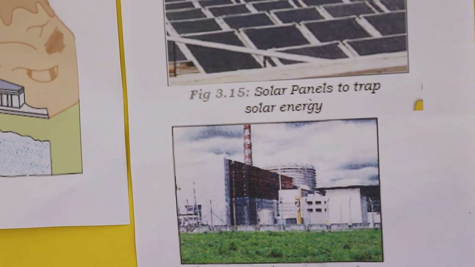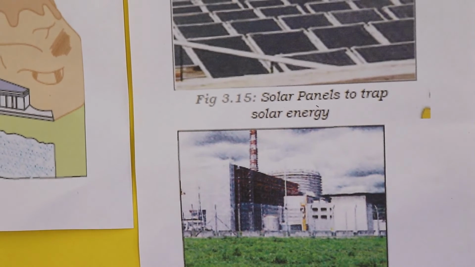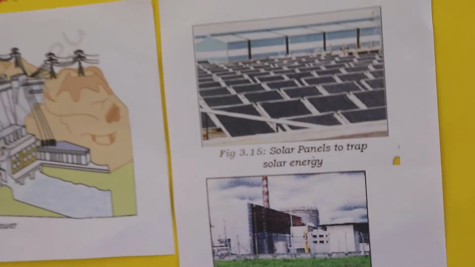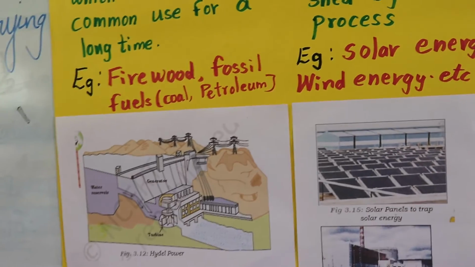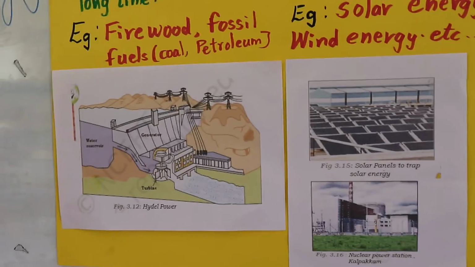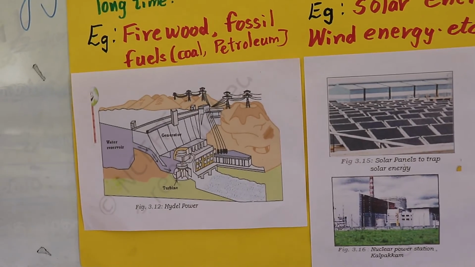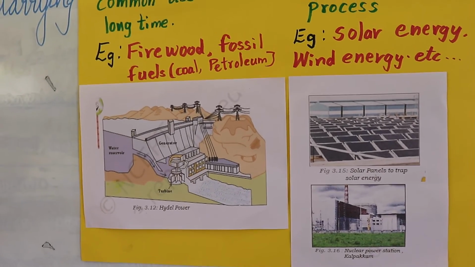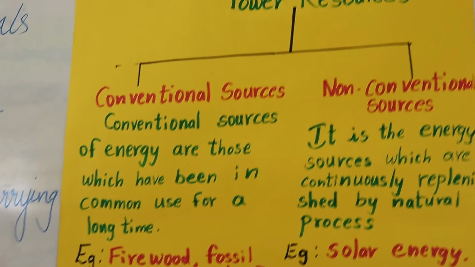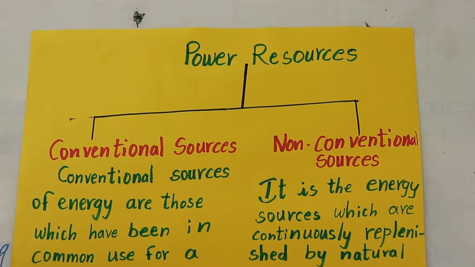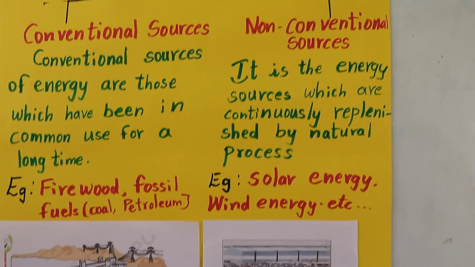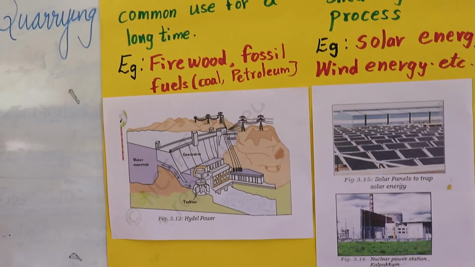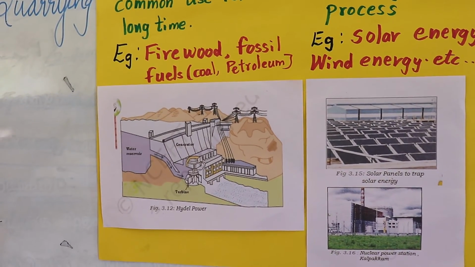Now let's see how to conserve our minerals and power resources. First, recycling of metals and use of alternative renewable substitutes. Technology should be improved to use low-grade ores profitably, reducing wastage in the process of mining. Purchase energy-efficient appliances, use smart power strips, and also we know the golden rule: reduce, reuse, recycle. We have to follow all these steps to conserve the resources.